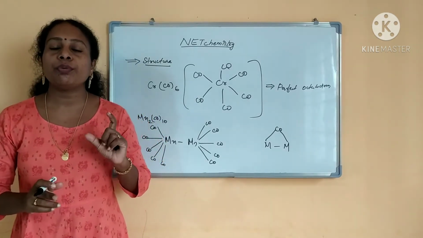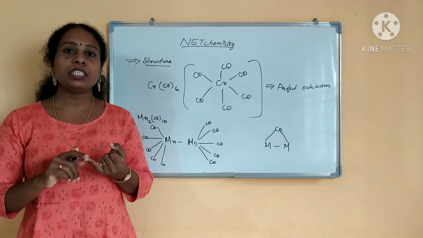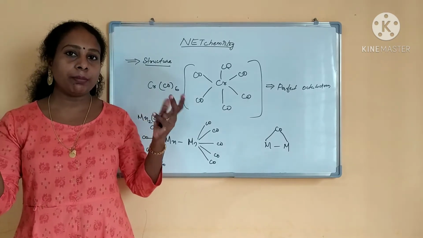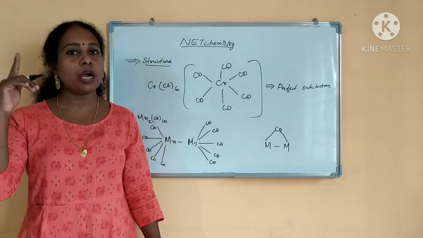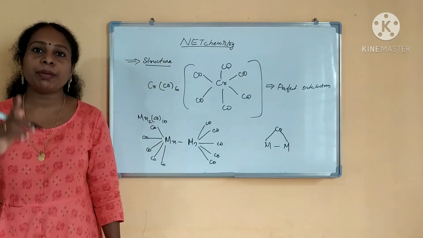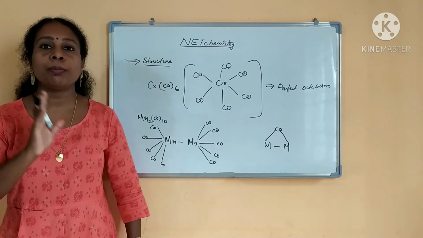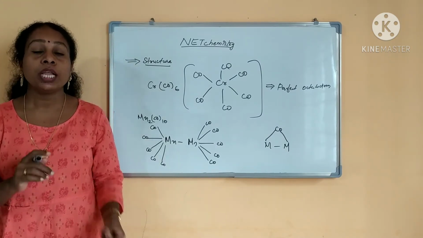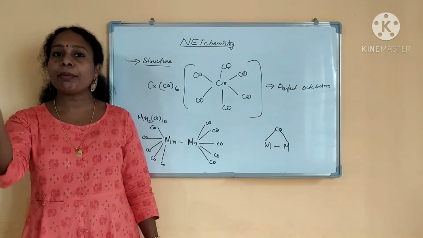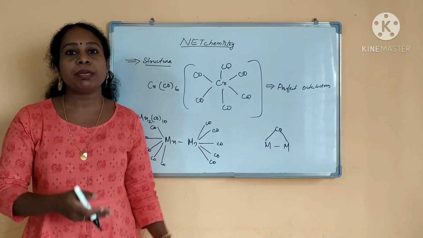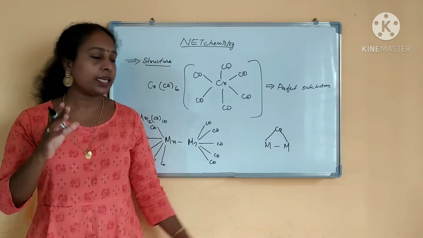How will you find out the structure of this carbonyl? See, whether bridging has occurred or not, you cannot predict just by looking at the compound. You have to analyze using IR data. Based on IR data only you can find out whether it is end-on carbonyl or bridged carbonyl. How will you find out? As bridging increases, what will happen? The lambda max value will be decreasing. Based on that only you have to find out which type of carbonyl is attached.